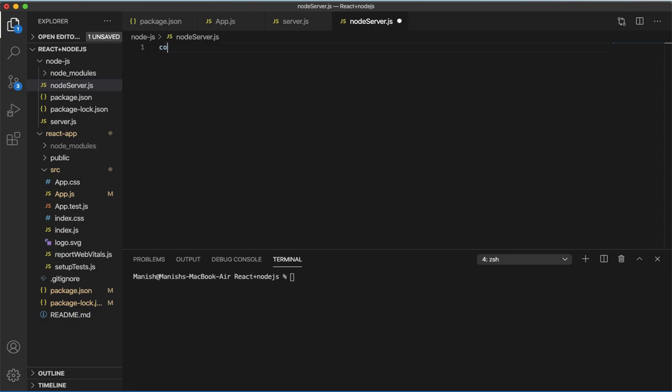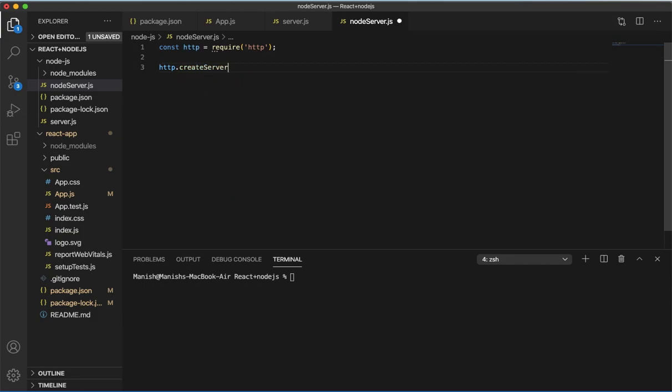You need to add const http before starting. You also need to install Node on your system so that you can run the server from the terminal. And this is the basic code that you need to start and print hello world. So it's basically a hello world application for the Node server. You take the http module, and with this HTTP module we'll create a server.